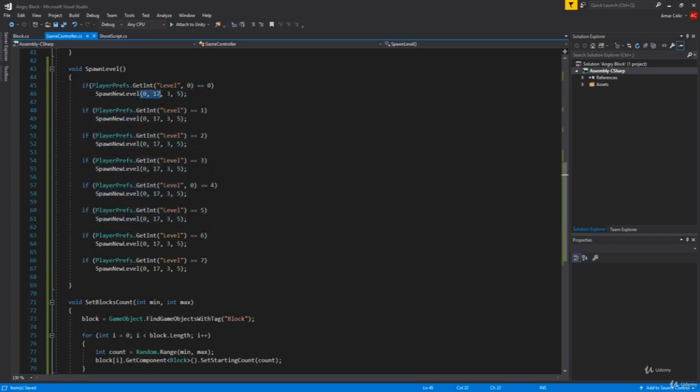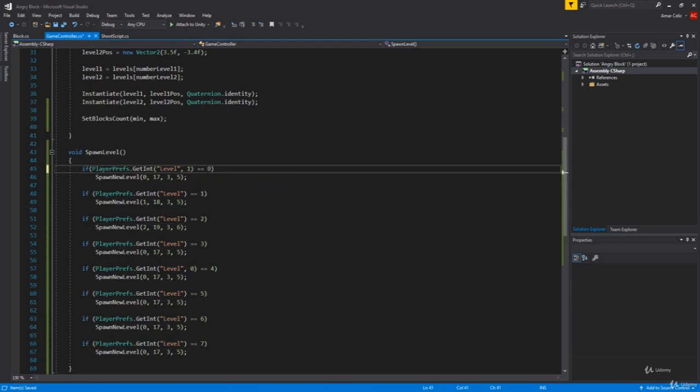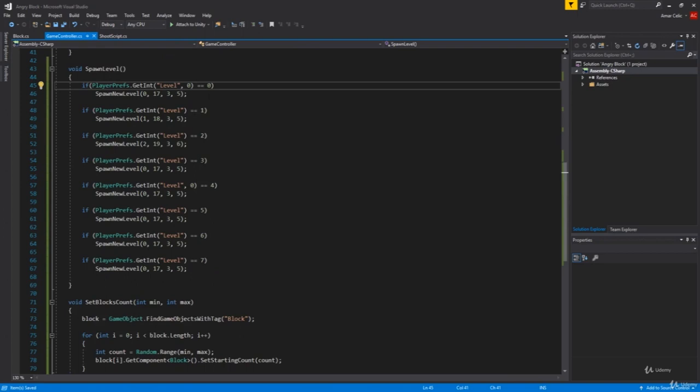So for our level 1, it will be like this. For our level 2, it will be 1 and 18. And I'm gonna leave the count 3 to 5. For level 3, it will be 2, then 19, which will be 3 and 6. Now, if it bothers you that we are starting from level 0, you can always change this to 1 and start from 1. But I like it to start from 0, because this will be like a tutorial level.